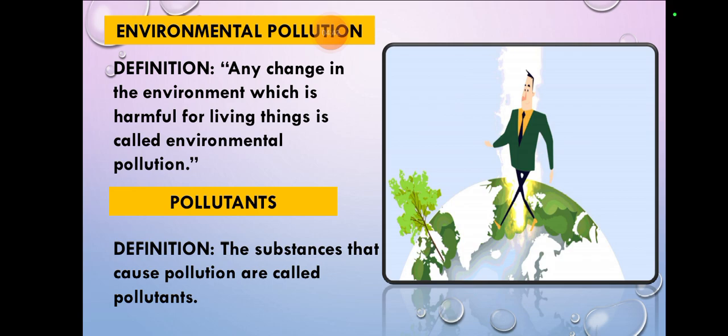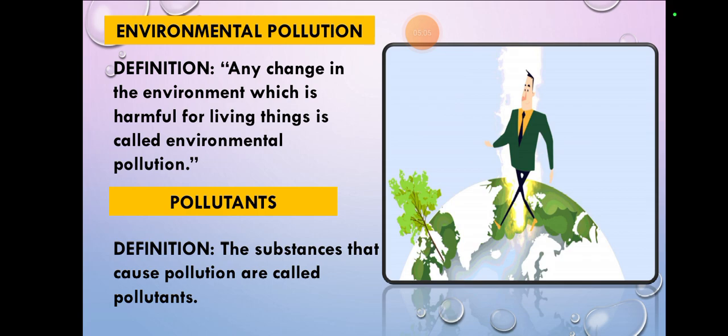Any harm or any change in the environment that is not good for us or not good for living things is called environmental pollution. There are many harms around the environment which are not good for us, and these are called environmental pollution.